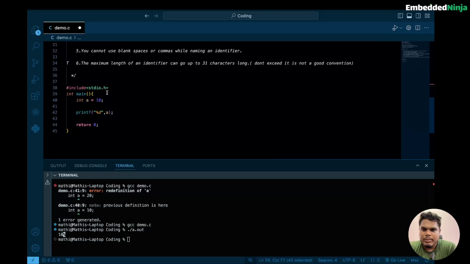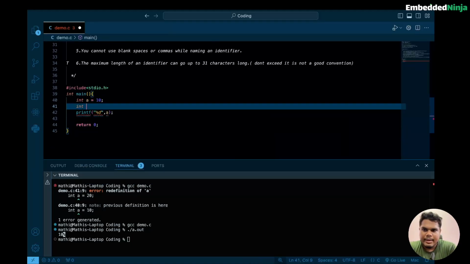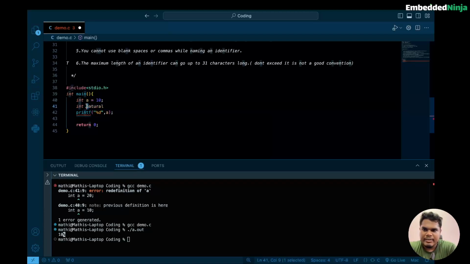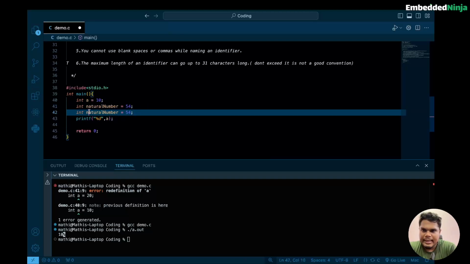For example, if I'm writing int and I'm going to write naturalNumber, here the first letter is lowercase. If I write my first letter as lowercase, I should write the next word's first letter as uppercase to make it meaningful. naturalNumber equal to 50. So we can either write it like this, or we can write it with the first letter capital and the second letter small.